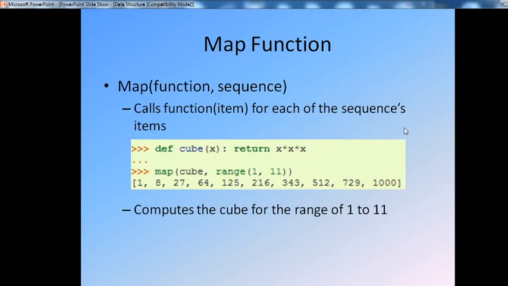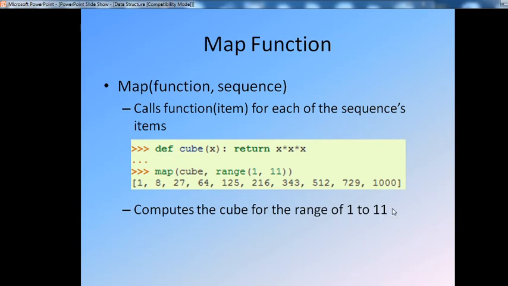Then the map function, the second function available in Python. That is map function comma sequence. It calls the function on each atom of the sequence. Suppose you define cube x, return x multiplied by x multiplied by x. Map your cube function over range 1 to 11. That means the output displays the cube for each number of the sequence. Up to each atom of the sequence the function is called. Finally compute the cube for the range 1 to 11.